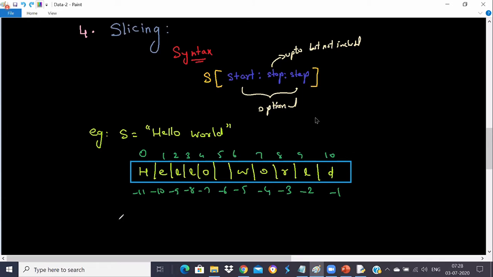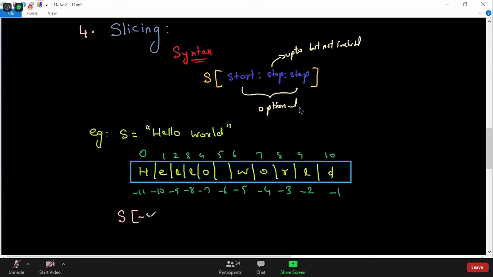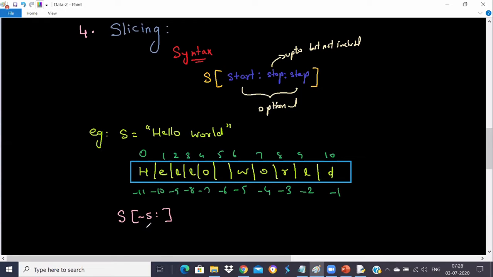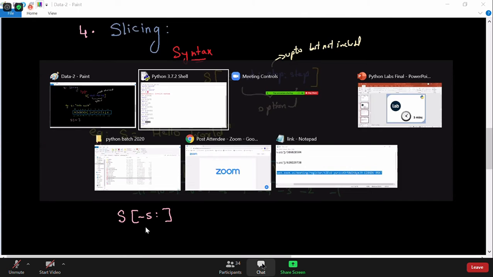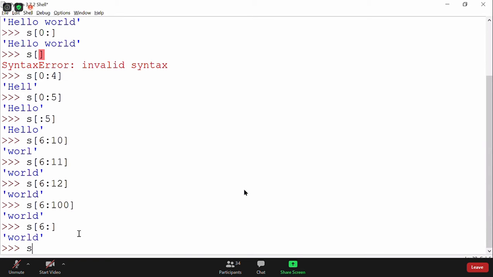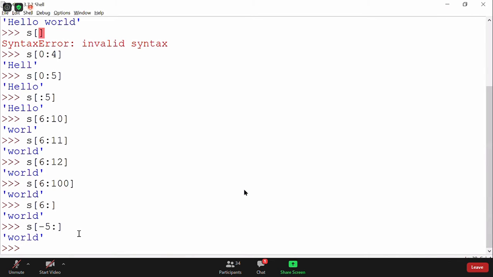Negative index is like, for example, we can say s[-5:]. Can anybody tell me, guys, what will be the answer now? s[-5:]. Sure. Let's see what happens now. When I say s[-5:], you see it's printing world. Perfect.